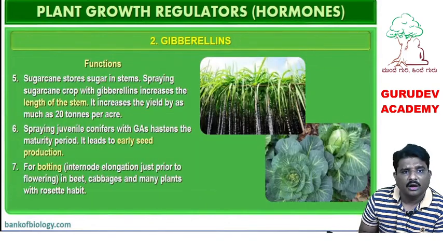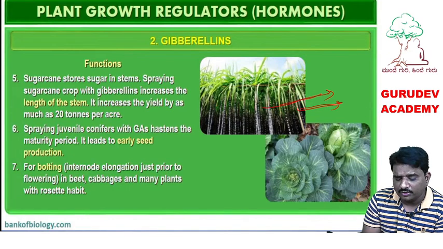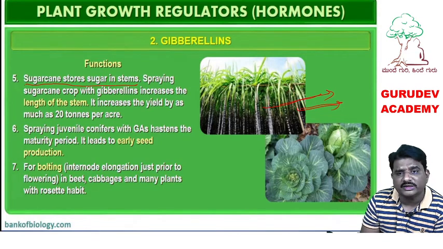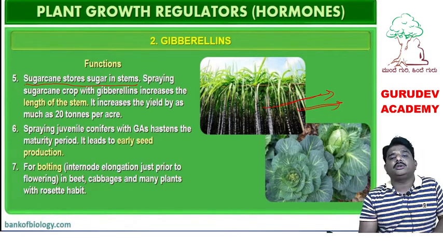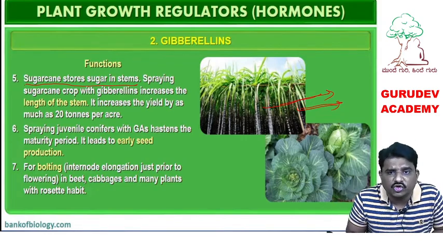Okay. Another function of gibberellin. You know, these are sugarcane. If you observe the length of these stems of the sugarcane, observe this photo. In this picture you can observe the length of the sugarcane has increased in the stem, because sugarcane stores the sugar in the stem itself. Is it not so? What is the product of the sugarcane? The sugarcane product is the sugar which is stored in the stem itself.